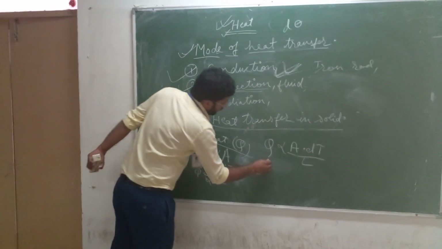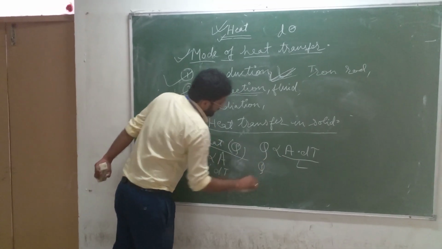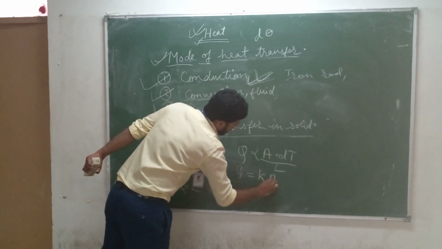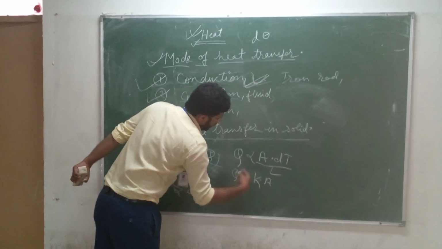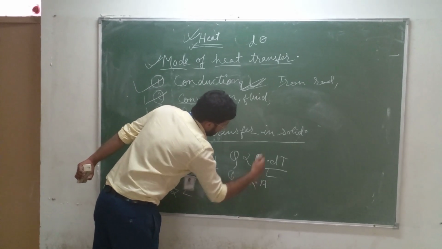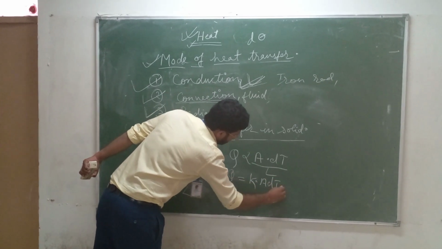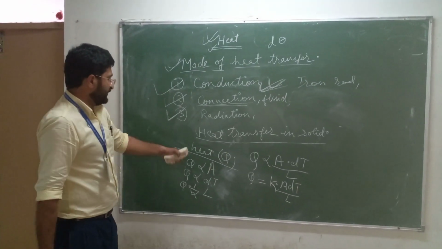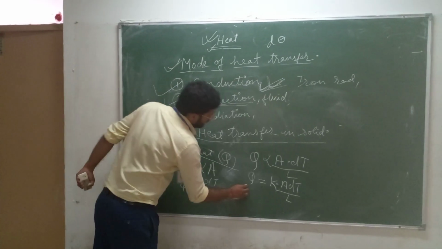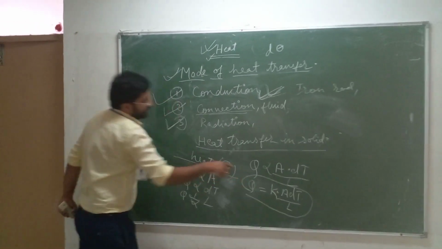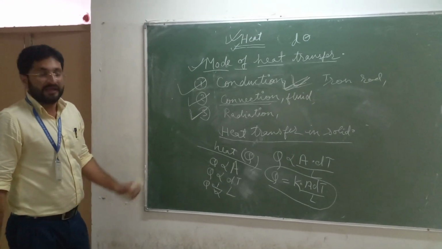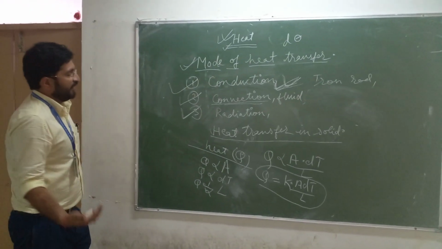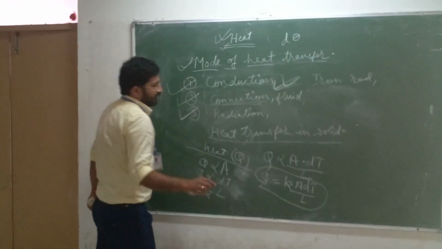Now this proportionality can be removed by introducing a constant, and we call it K. Then we rewrite the equation: the heat transfer equation in case of conduction is written as Q equals K A dt by dL, where K is a proportionality constant and we call that constant the thermal conductivity.